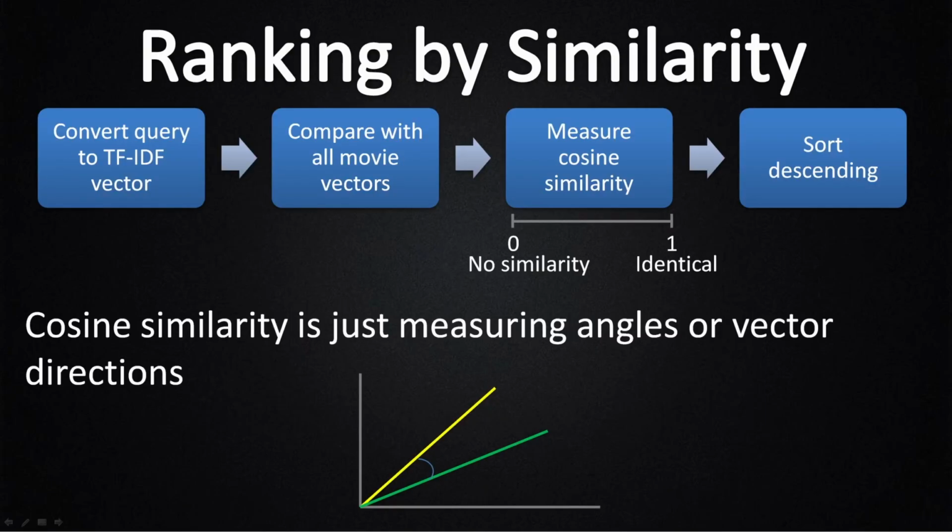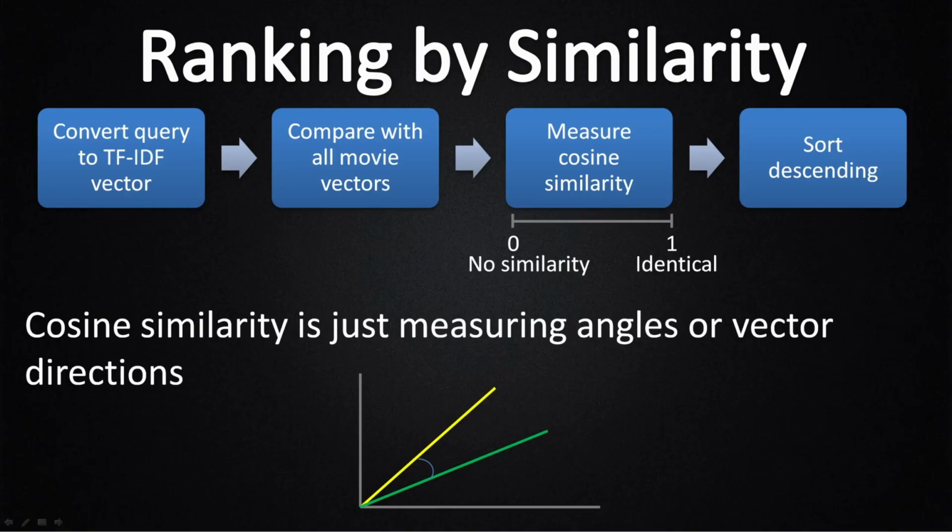Now comes the final step, ranking. A user types a query. First, we convert that query into a TF-IDF vector. So now the query speaks the same numeric language as movies. Next, we compare this query vector with every single movie vector. Yes, every one. This is basically a giant speed dating event for vectors. And for the compatibility test, we use our old friend cosine similarity.